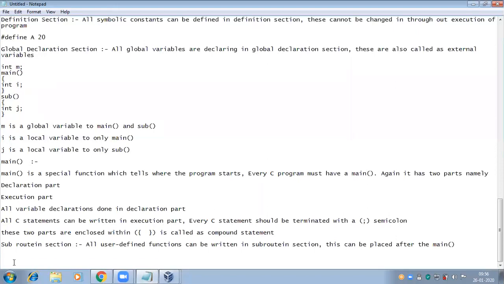Subroutine section: all user defined functions can be written in the subroutine section. This can be placed after the main.